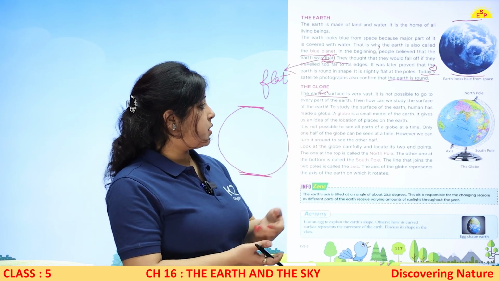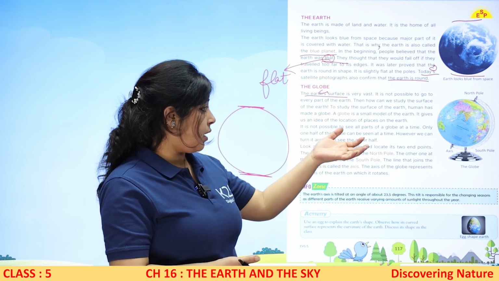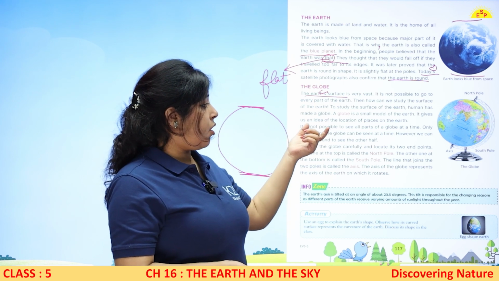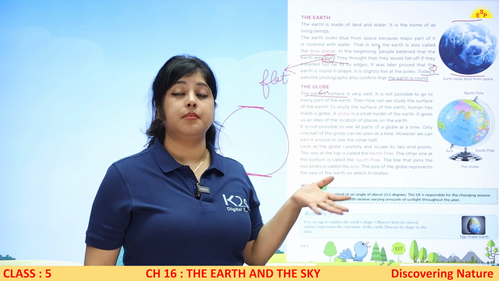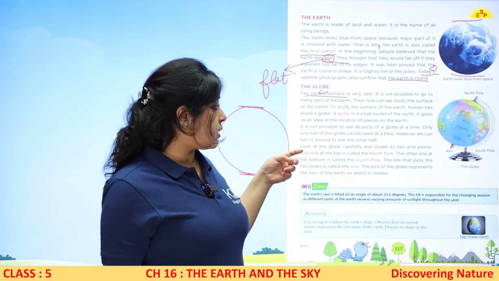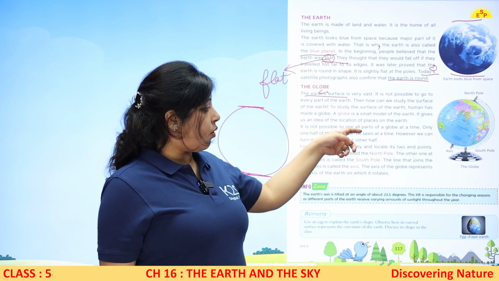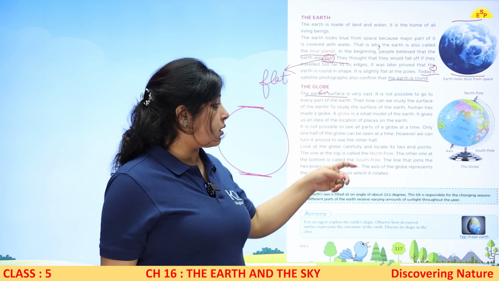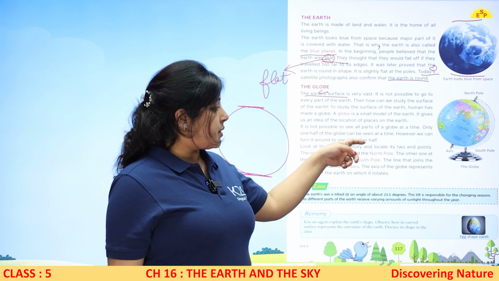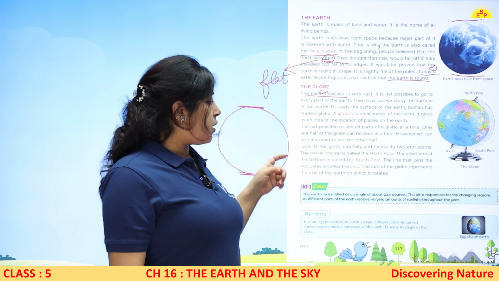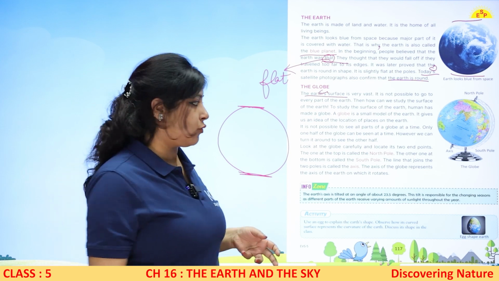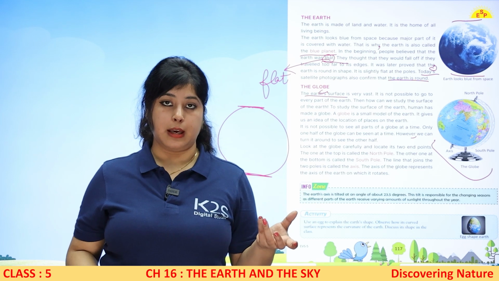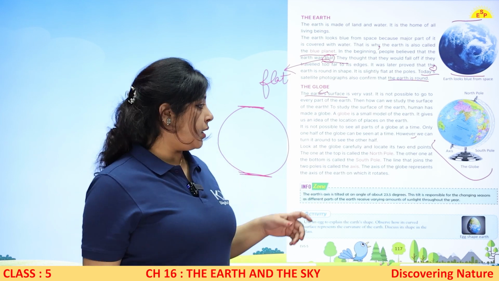To study the surface, humans have made a globe. You can see here, it is actually a small model of earth. It gives us an idea of the location of places on earth. कि अर्थ पे कौन कौन सी locations हैं. It is not possible to see all the parts of a globe at a time. तो at a time हम सारे parts नहीं देख सकते. Only half of the globe can be seen at a time. However, we can turn it around to see the other half. तो हम इसको turn कर सकते हैं. Here you can see हम इसे move कर सकते हैं जिससे कि हम इसका बाकी portion भी देख सकें.